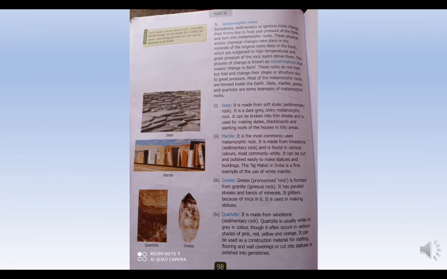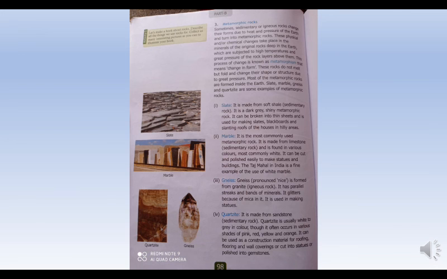Okay. Now marble. It is the most commonly used metamorphic rock. It is made from limestone that is sedimentary rock, and is found in various colors, most commonly white. It can be cut and polished easily to make statues and buildings. Taj Mahal in India is a fine example of the use of white marble.